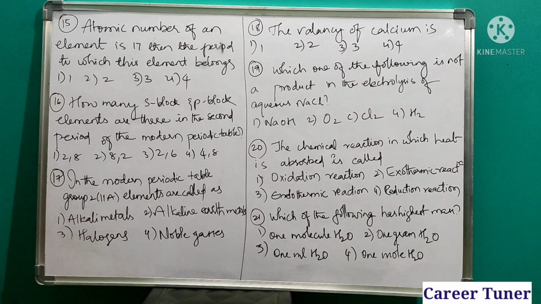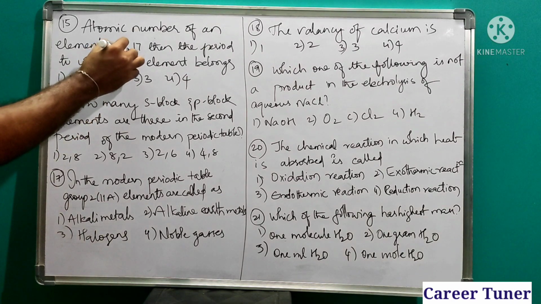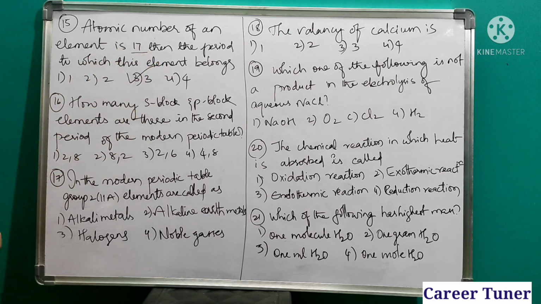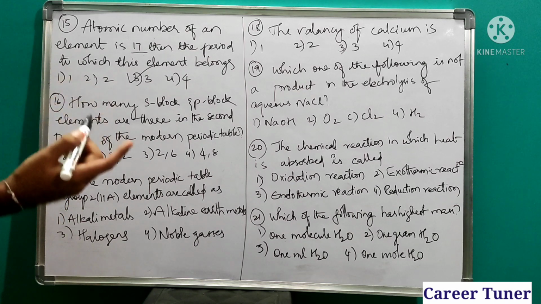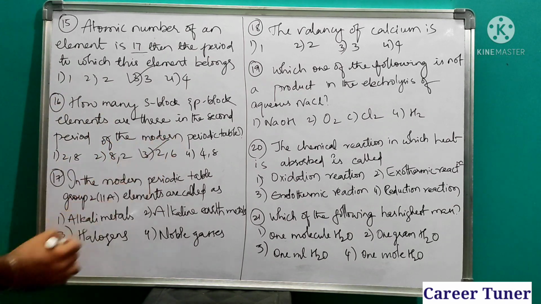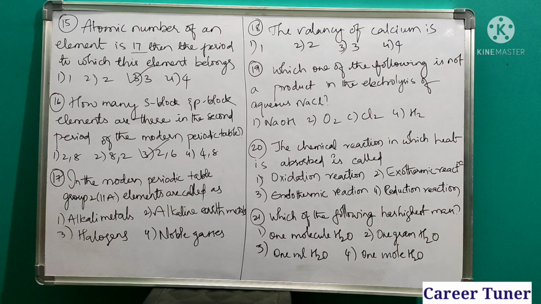If the atomic number of an element is 17, then the period to which it belongs is the third period. Next, how many s block and p block elements are there in the second period? In the second period, it starts with lithium and ends with neon. So totally we have 2 s block and 6 p block elements. In the modern periodic table, group 2 elements are known as alkaline earth metals.